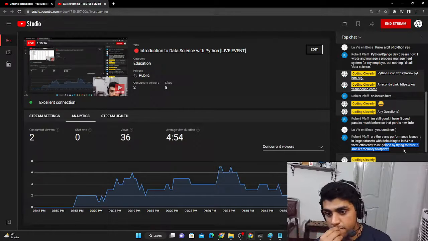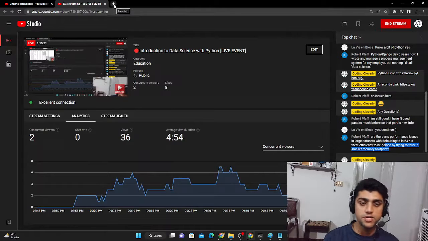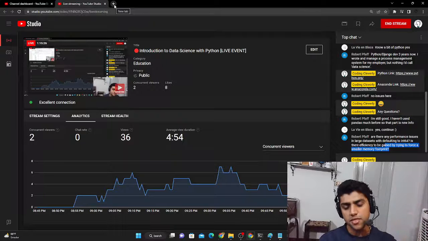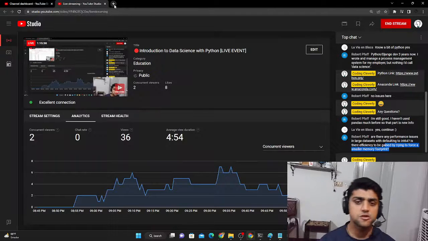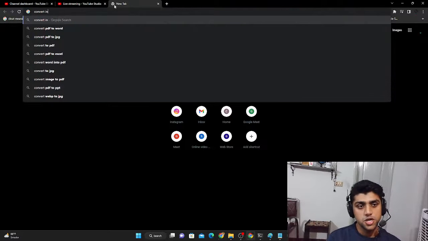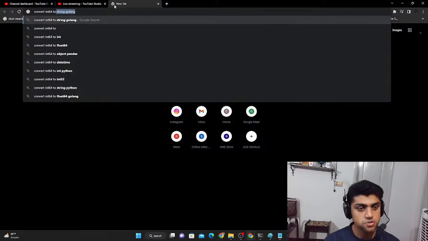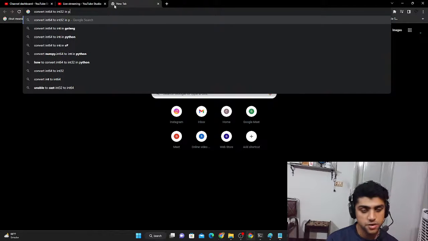But in those cases where it isn't that critical, where you know beforehand that the memory sizes are going to be relatively small, and that is the average and the extreme cases, you're going to have to take out the outliers as well. And for that case, you would always just stick with int32. And I guess there's a conversion as well. Convert int64 to int32 in Python.